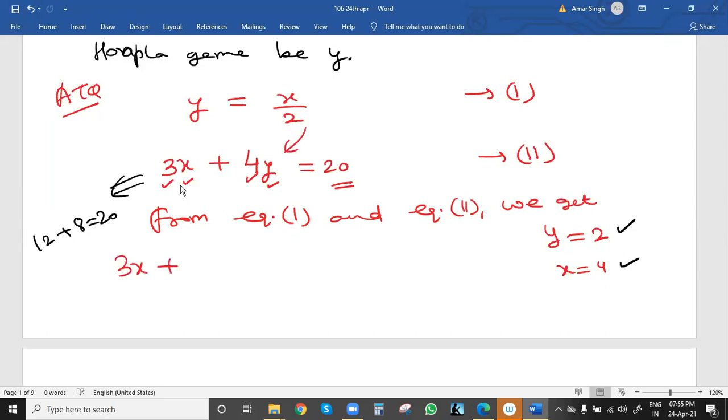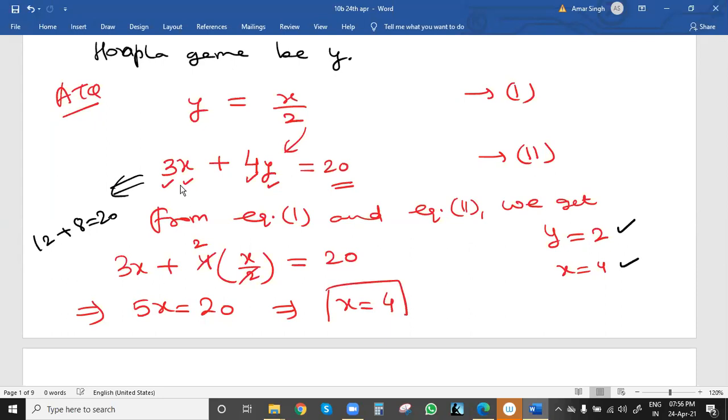3x will be as it is, plus 4y, we can put x by 2 for y, equal to 20. So this will be 3x plus 2x, 5x equal to 20, x equal to 4. x equal to 4 is the value we got, and then once again we'll put the x value 4 in the first equation to get the value of y.